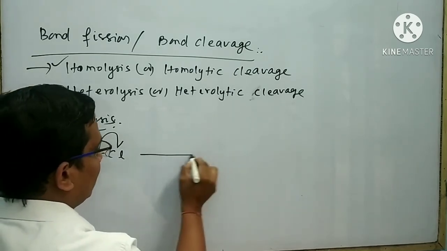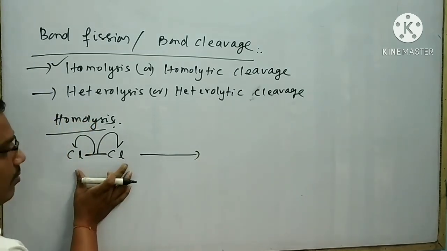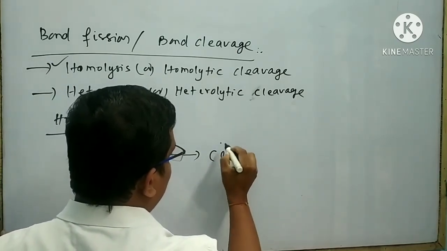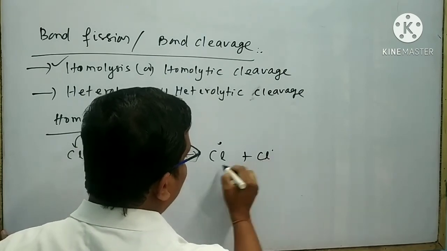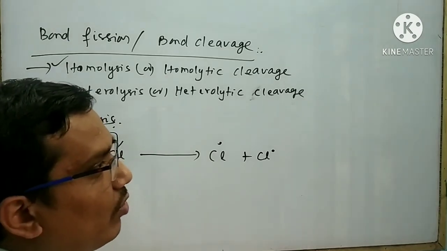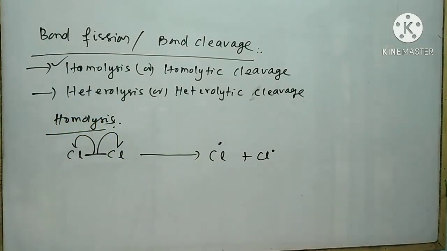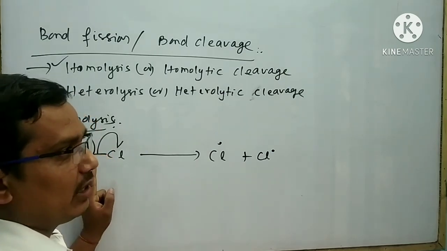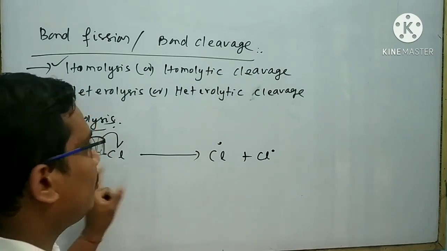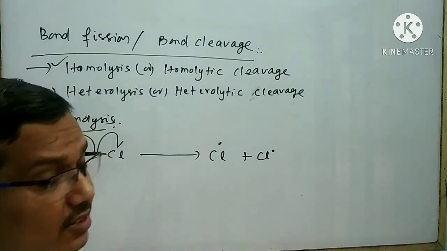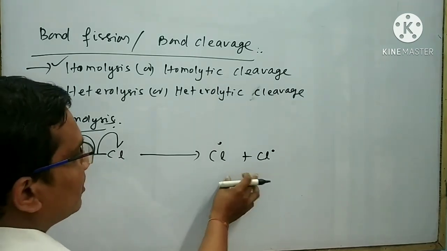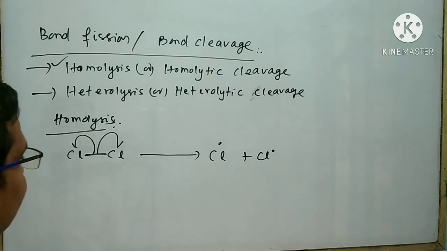As a result, when this chlorine molecule undergoes homolysis, it gives these two species. This is said to be a radical. From this it is clear that homolysis is a process in which the bond pair electrons are equally divided between the two bonded atoms in the presence of a suitable reagent, resulting in the formation of two free radicals.